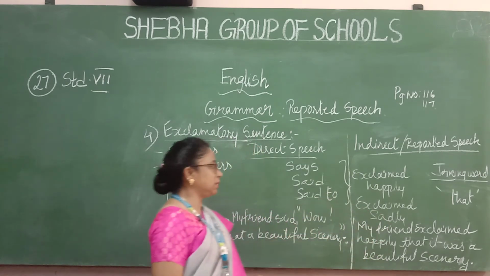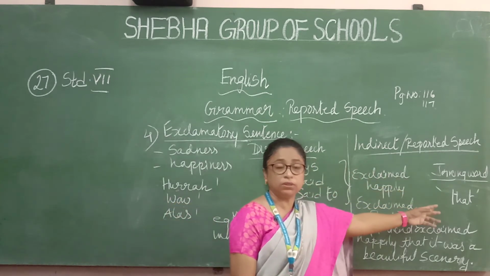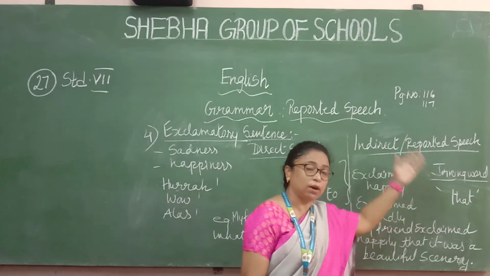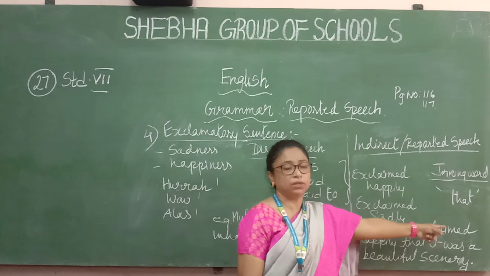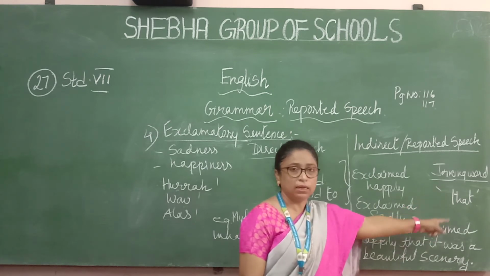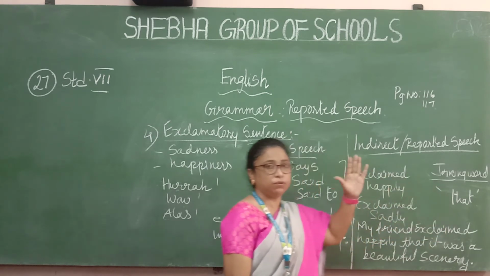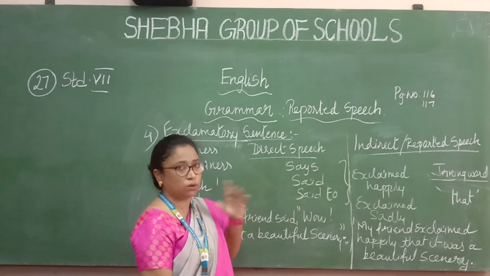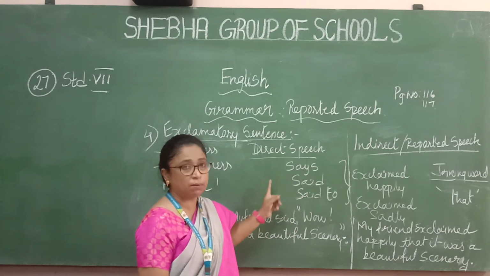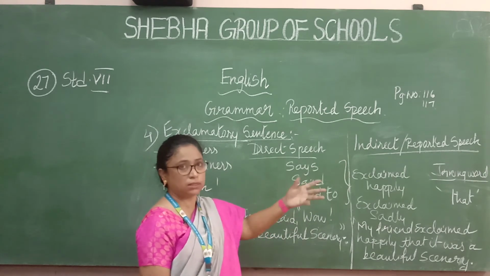Now see the example. Now the joining word. What is the joining word? The joining word is "that." Like how we had for the statement, same way even for the exclamatory sentence we have the joining word "that." Don't get confused. A statement is an ordinary statement. Here you see the exclamatory mark only, so there are changes.